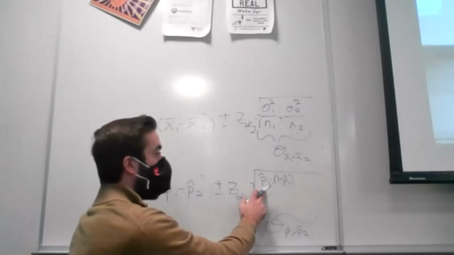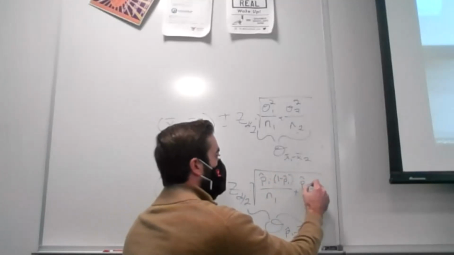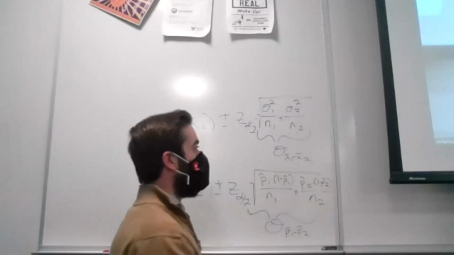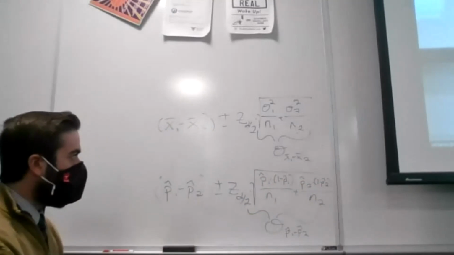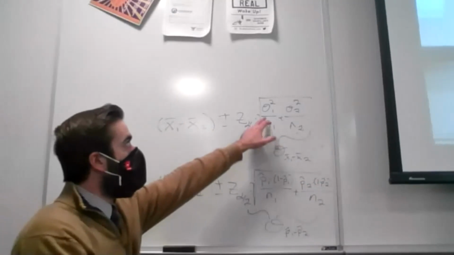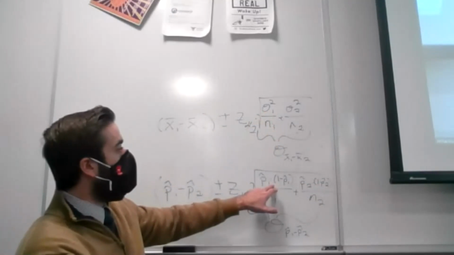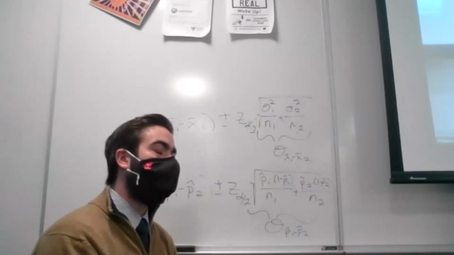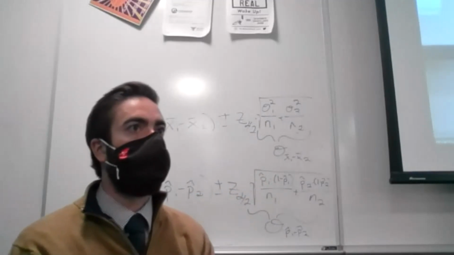So what that's equal to on that slide, we'll take the sample proportion we saw from the first group times 1 minus that, divided by the sample size for that group. I'm going to run out of room a little bit here. And then the same thing for that second group, okay? So it's still following the same format, it's just a little bit different for proportions, because the variance, right? We're no longer given the population variance of a sample when we're dealing with means. The variance of any proportion would just be that population proportion times 1 minus that population proportion. We can't observe the population proportion, so we get the best estimate by using the sample proportion we found. Okay.